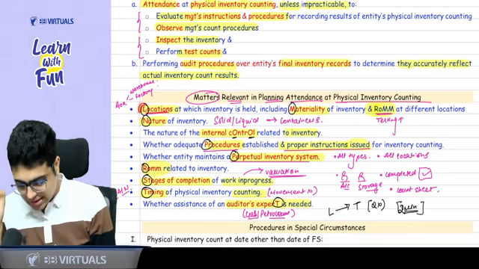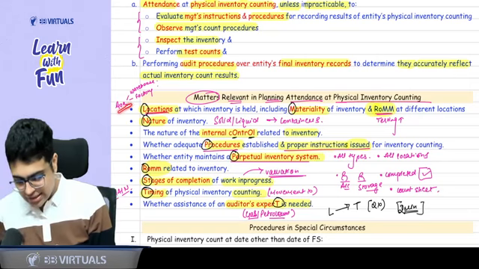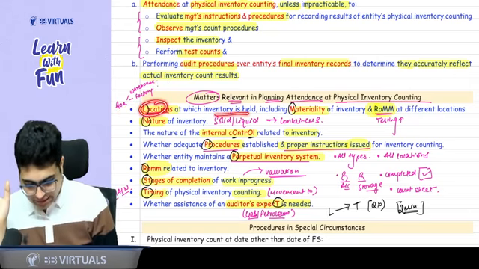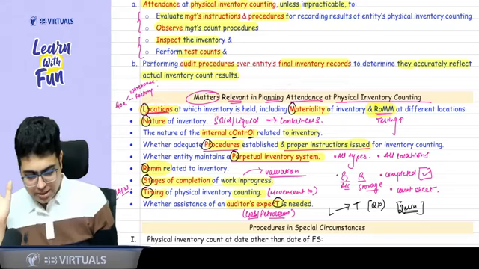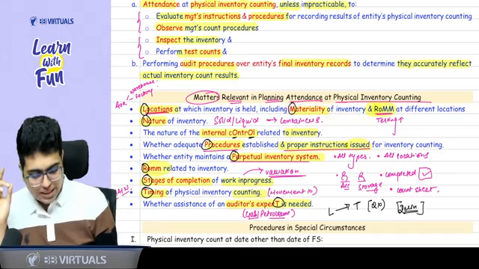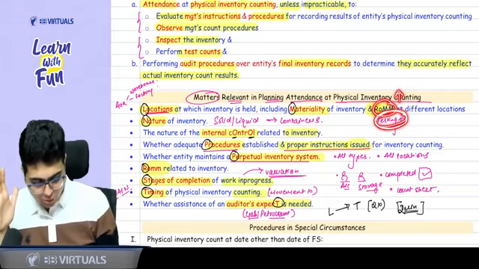First thing you will consider is the location. Let's say you are going to Goa, and you see whether the inventory is at the warehouse or the factory. The location at which inventory is held will help you plan the count. Then see the materiality of the inventory. If it is material, only then will you go. Then consider the risk of material misstatement. If the risk of material misstatement is high, you will do more testing and check more inventory.